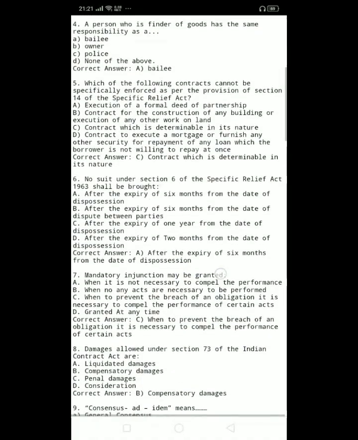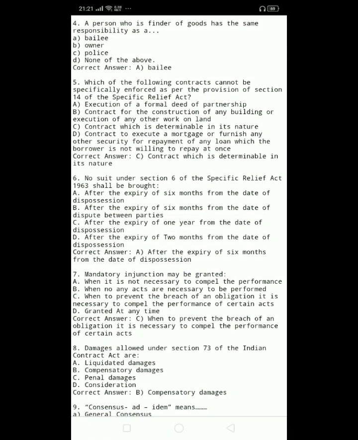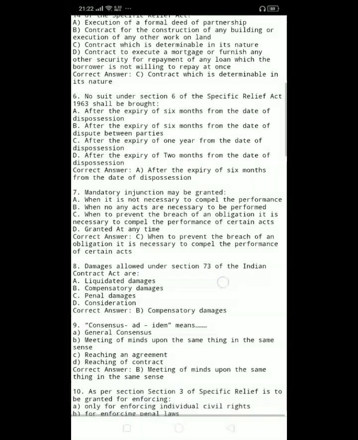6. No suit under Section 6 of the Specific Relief Act 1963 shall be brought. A. After the expiry of 6 months from the date of dispossession. B. After the expiry of 6 months from the date of dispute between parties. C. After the expiry of 1 year from the date of dispossession. D. After the expiry of 2 months from the date of dispossession. Correct answer, A. After the expiry of 6 months from the date of dispossession.